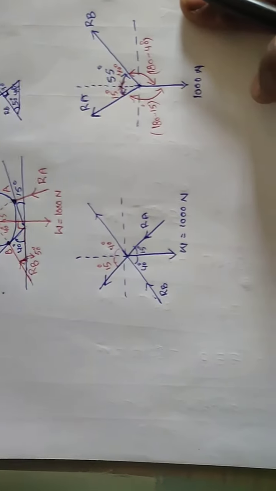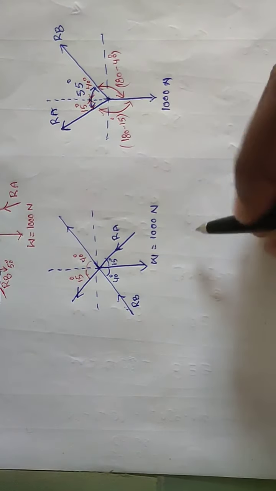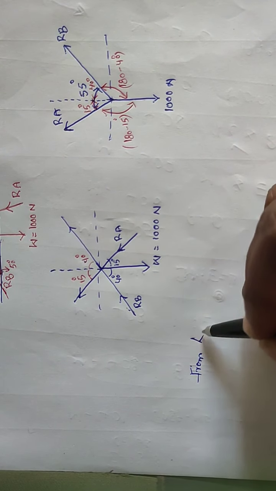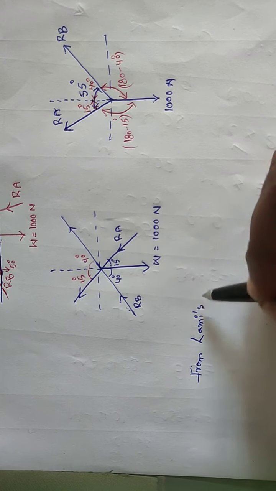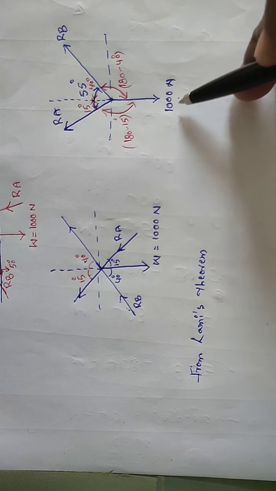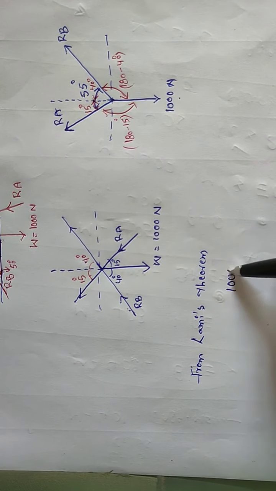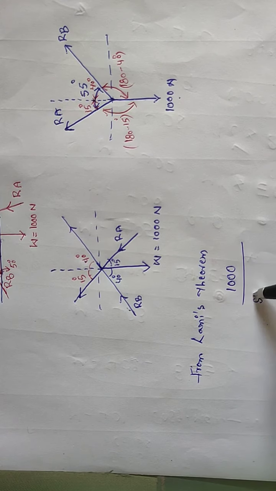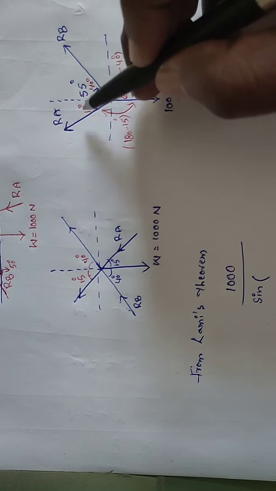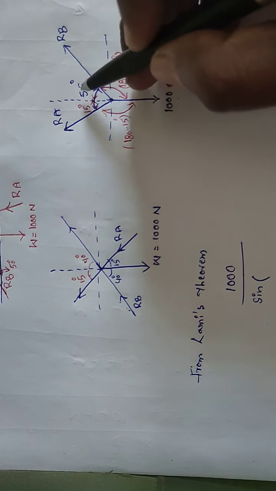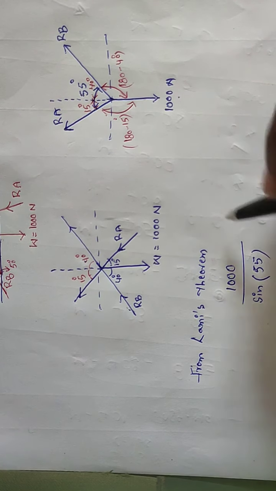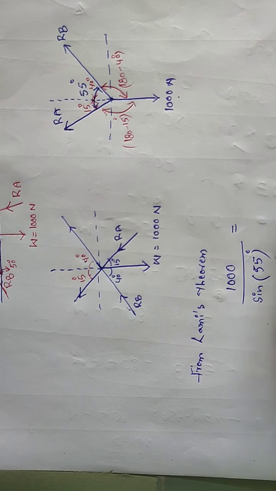So now we can apply Lami's theorem. From Lami's theorem, 1000 by sine of the angle between the other two forces, RA and RB. The angle between RA and RB is 40 plus 15, total 55 degrees, so sine 55 degrees.